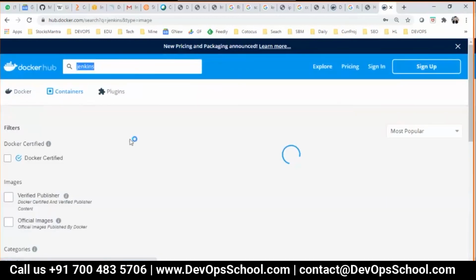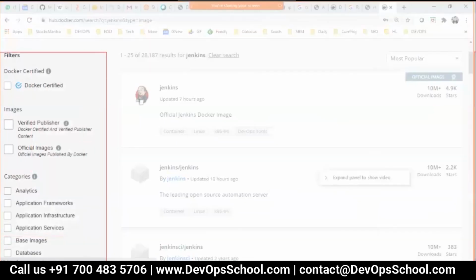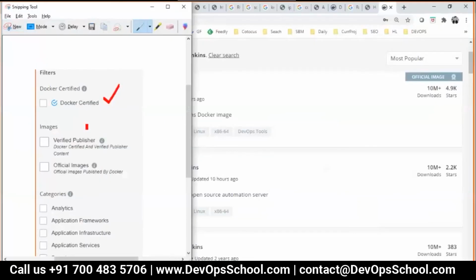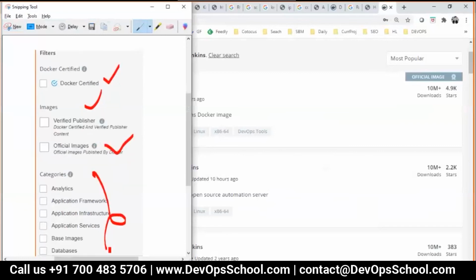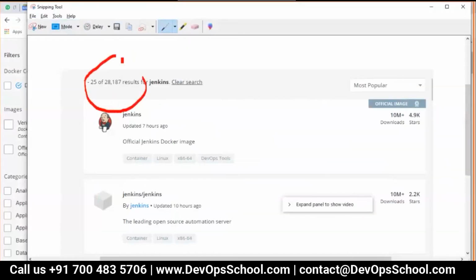And here, if I search Jenkins, guys, so many filters you get. I don't think I have to teach you the filters because they're self-explanatory: certified Docker image, verified publisher, official images, category-wise images. You can do the filter. But right now, here is what I got. I got a few results. See how many results you got.